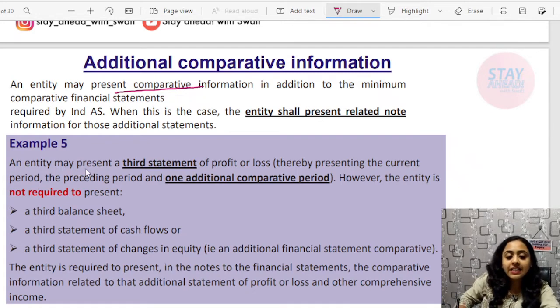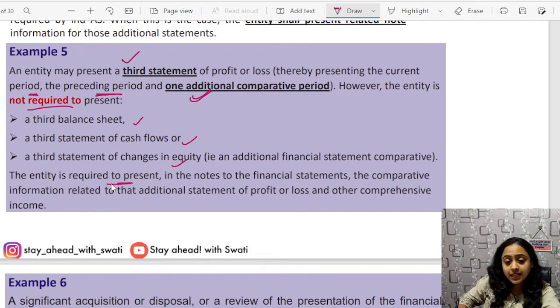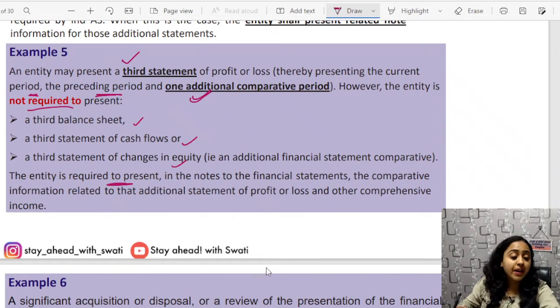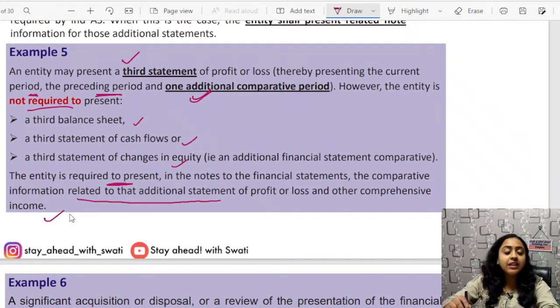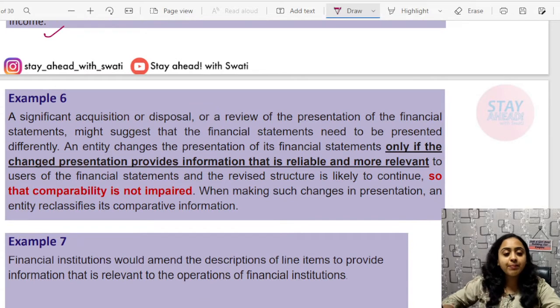Example 5 is given. An entity may present a third statement of profit and loss. Third statement means additional opening figures of the earliest period, thereby presenting the current period, the preceding period and one additional comparative period. However, the entity is not required to present a third balance sheet, statement of P&L, statement of change in equity. The entity is required to present in the notes to financial statement the comparative information related to the additional statement of P&L and other comprehensive income. They need to present this in the notes to account that comparative figures are presented on the financial statements. Next example, example number 6.